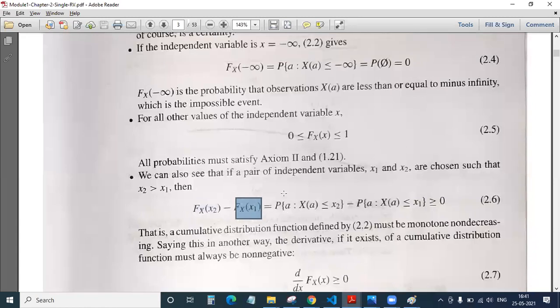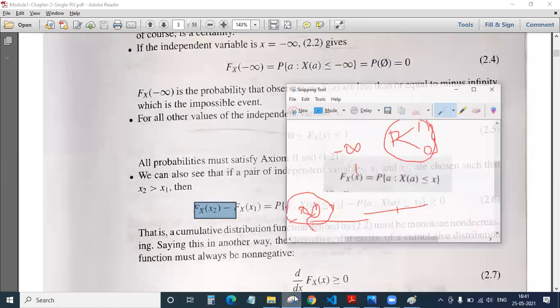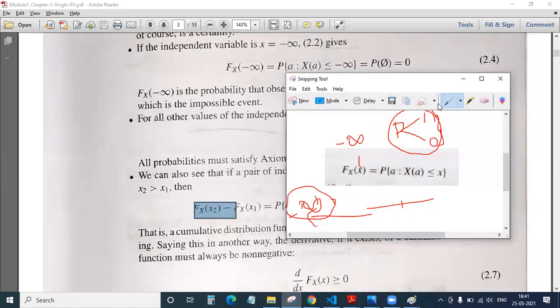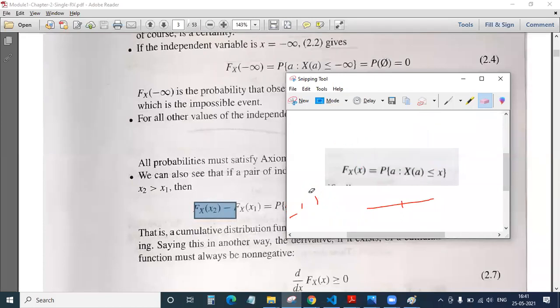Whenever we want to subtract, we always subtract the smaller number from the bigger number. So if I want to write Fx of x2, very simple, I have to replace this x by x2. That is all. So that is what has been done here.